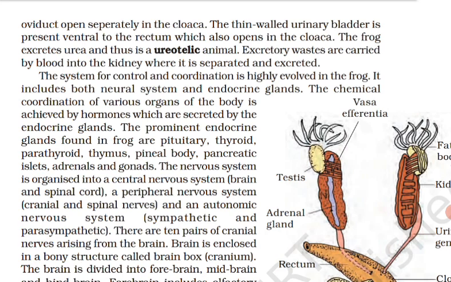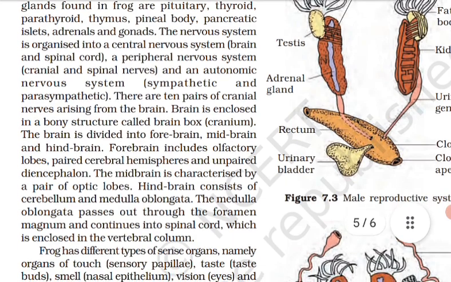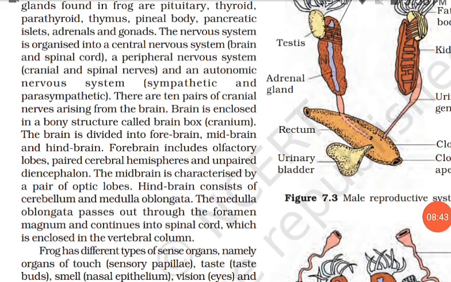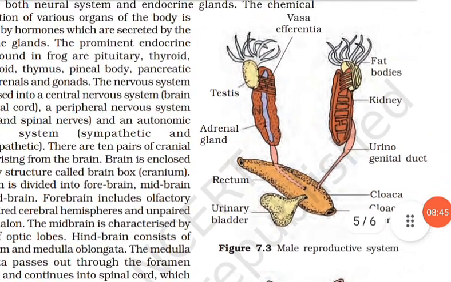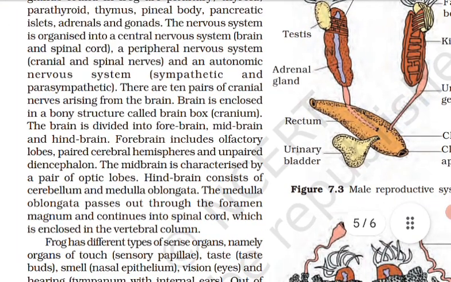They enter the kidney on their side and open into the Bidder's canal. Finally, it communicates with the urinogenital duct that comes out of the kidney and opens into the cloaca. The cloaca is a small median chamber that is used to pass fecal matter, urine and sperms to the exterior.